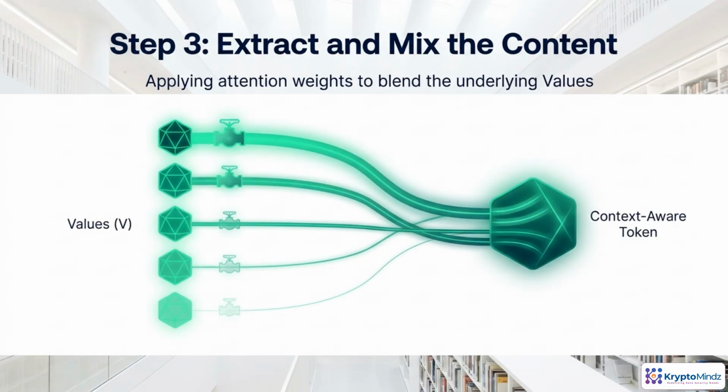Now we turn to the values. If queries and keys decide who to listen to, values are what's actually being said. Each token's value is a processed version of its embedding, tailored for what it can contribute. For a given token, its attention weights are applied across all these values, then averaged. The result is a new vector, a context-aware representation that blends information from the most relevant tokens.